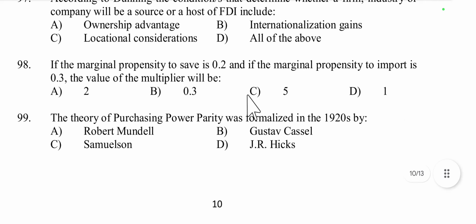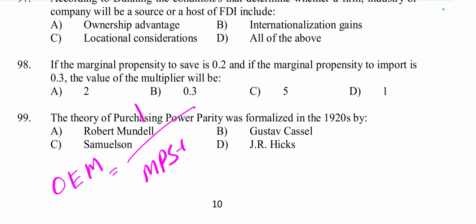Then question number 98. If MPS, marginal propensity to save, is 0.2, and the marginal propensity to import is 0.3, the value of the multiplier will be? There is a simple formula to calculate this. Open economy multiplier formula is 1 by MPS plus MPM.